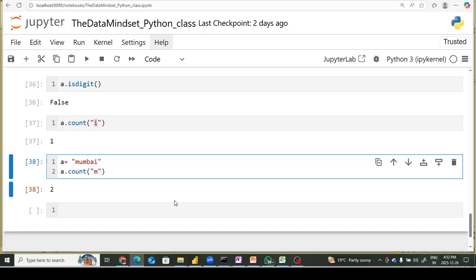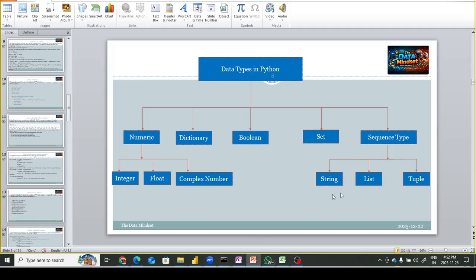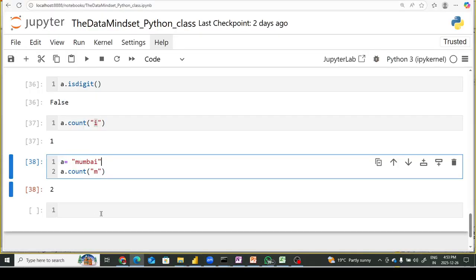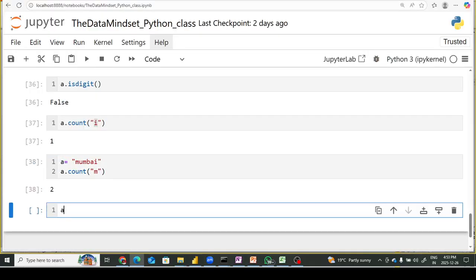Okay, now let's explore some more data types of Python. Here we are going to use list. Since we talked about string, now let's go to the list. So the question is, what is a list? Let me write list in Python.